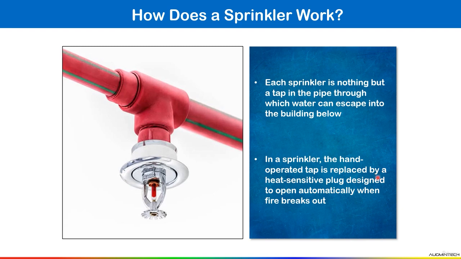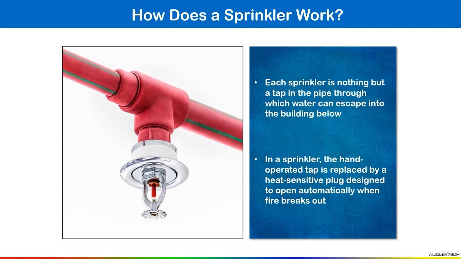Here you can see the bulb which we are using. Inside this bulb we have a liquid. When you see this image, we have a bulb, and inside this bulb we have a liquid of red color. This color describes which temperature rating bulb it is. So the liquid color depends on the temperature rating.